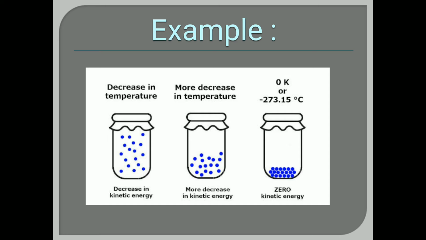Entropy also tends to 0. And you can see in the diagram that all molecules inside the jar get aligned in a perfect order, or they get close together, right? So this is the best example of third law of thermodynamics, which says that as absolute temperature tends to 0, entropy tends to 0, and molecules of a system or a body are in perfect order.